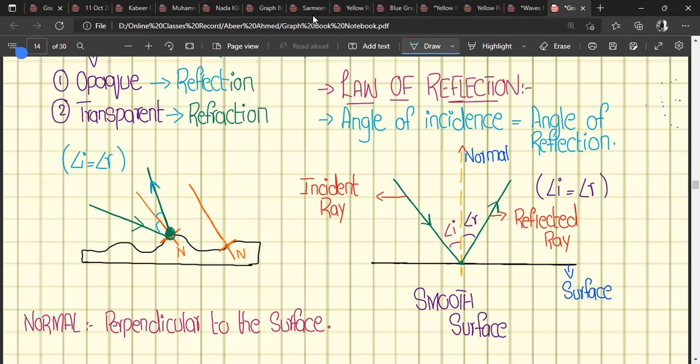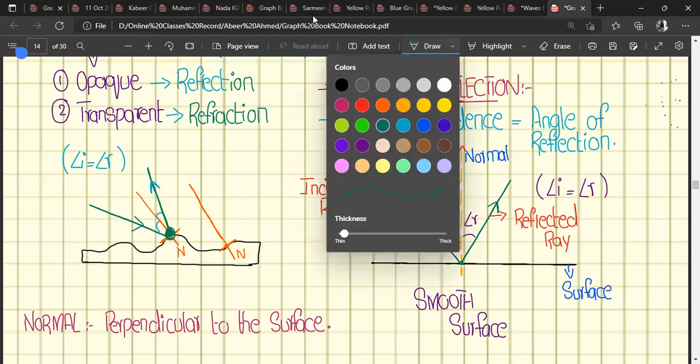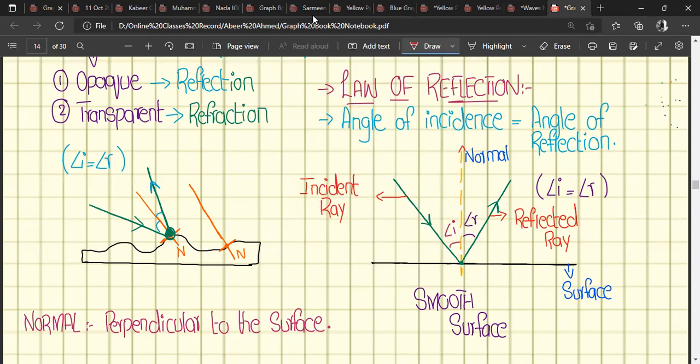So there are two types of reflection we observe. One is from the smooth surface, and the name of reflection from the smooth surface is known as regular reflection. This one is known as regular reflection because it is reflecting from a smooth surface.